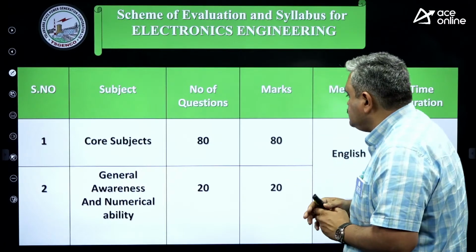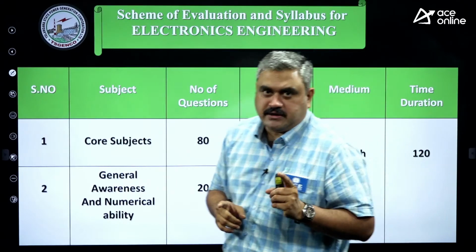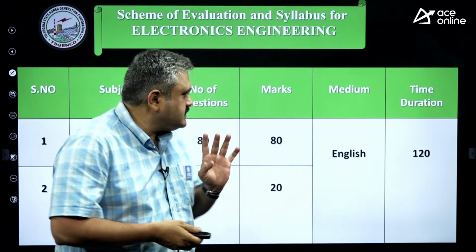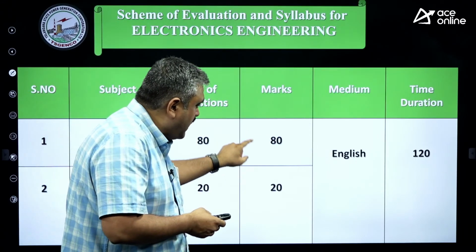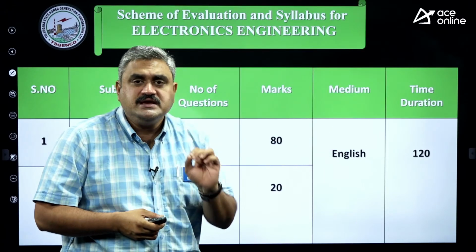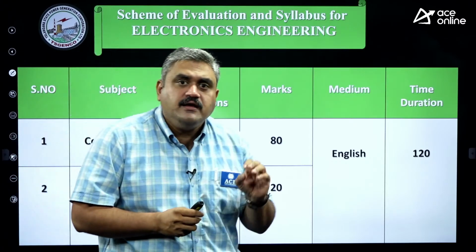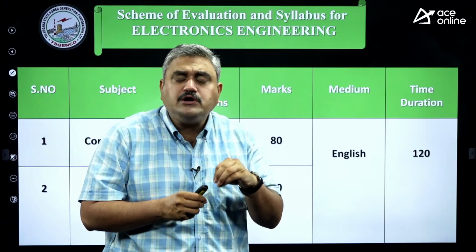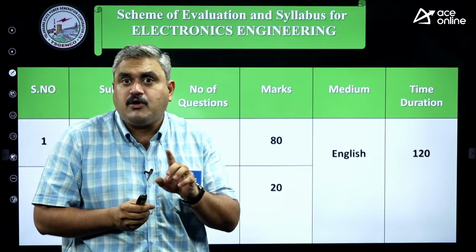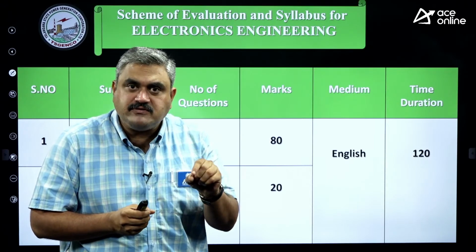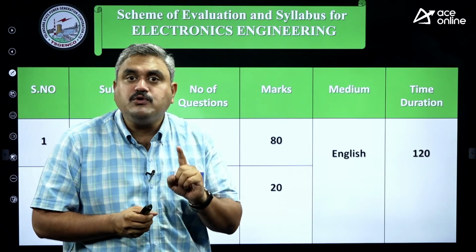Now coming to the weightage, the total number of questions is 100. Each question carries 1 mark. So 100 questions, 100 marks, and the total duration is 120 minutes. That means you have to attempt 100 questions in 120 minutes, just over a minute per question. So you can clearly understand the questions they are asking are not too numerical, otherwise you cannot do it in 1 minute. It will be numerical, but not too much. A little bit formula based, and a little bit of smart thinking will also help you. And you have to cover the entire subject.